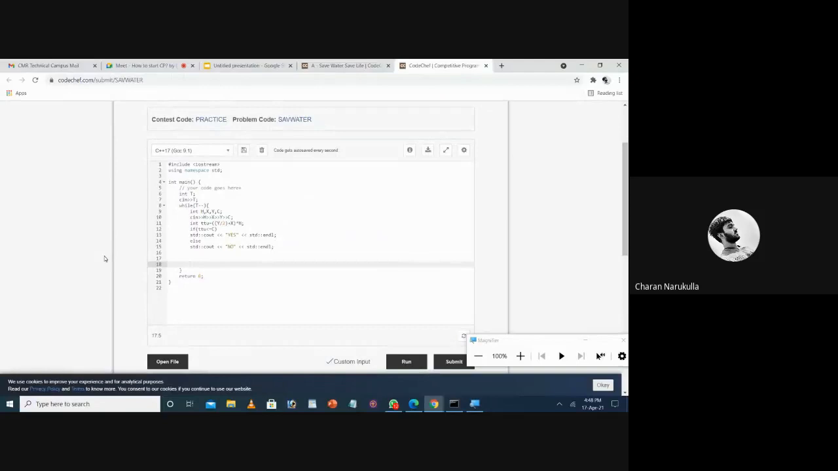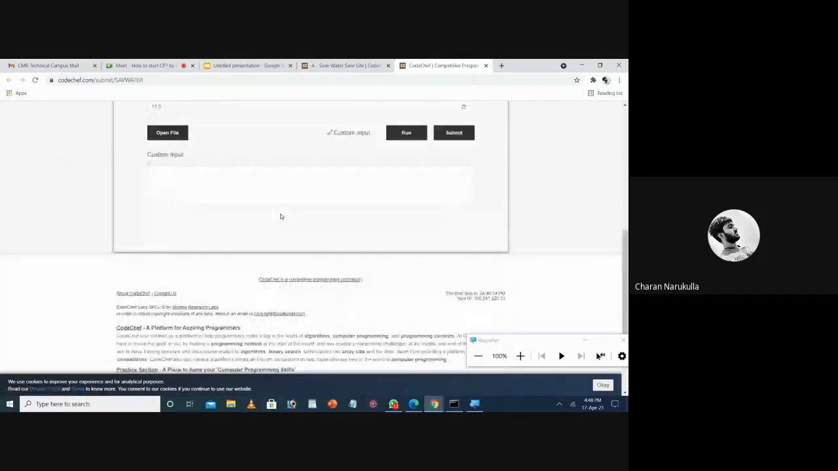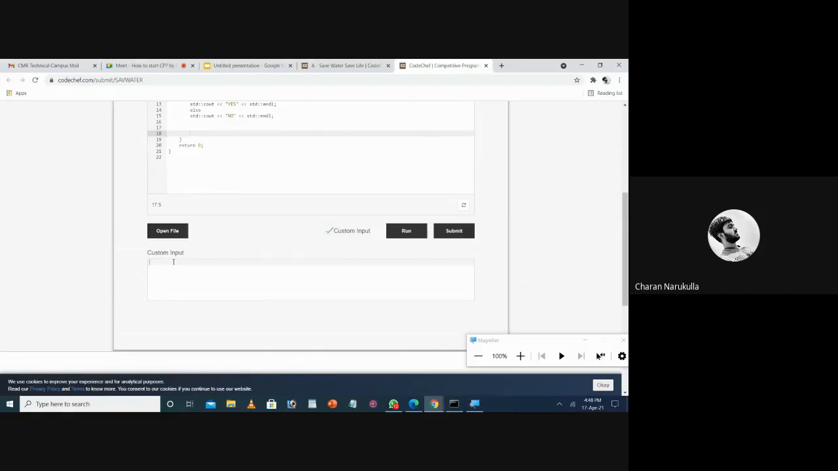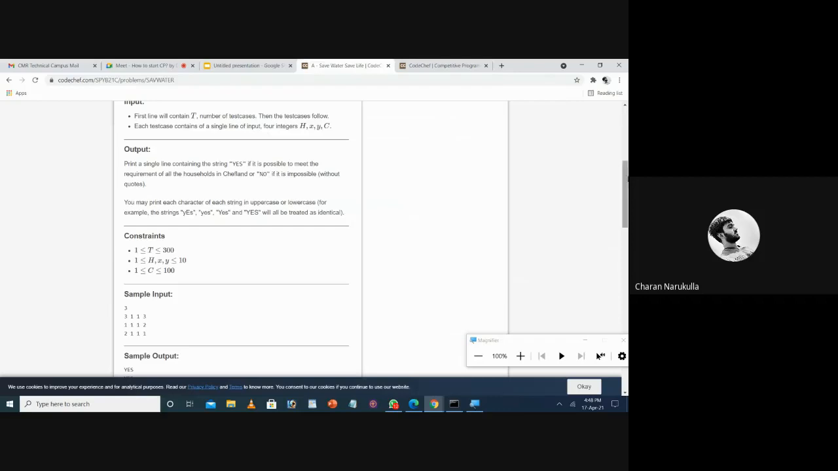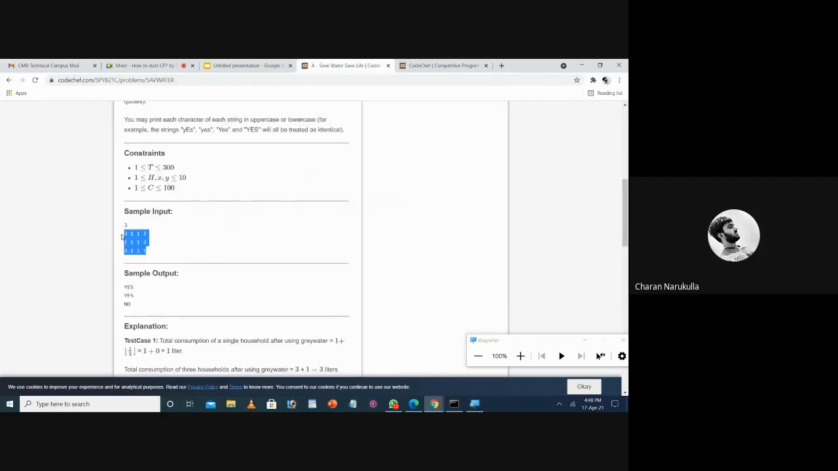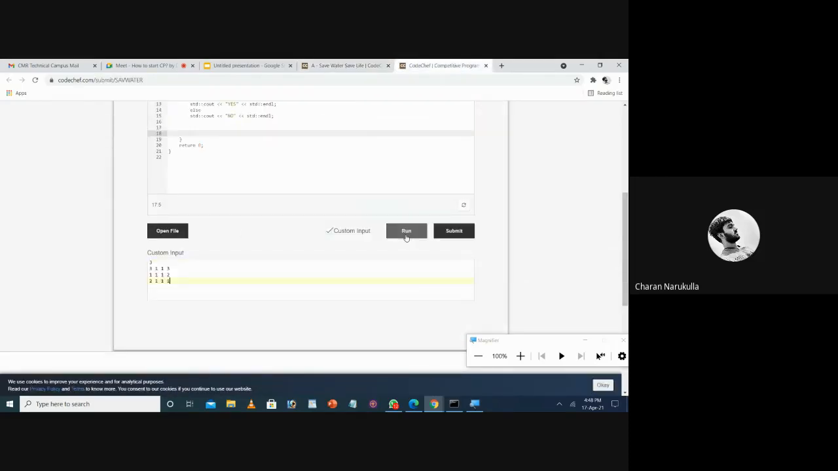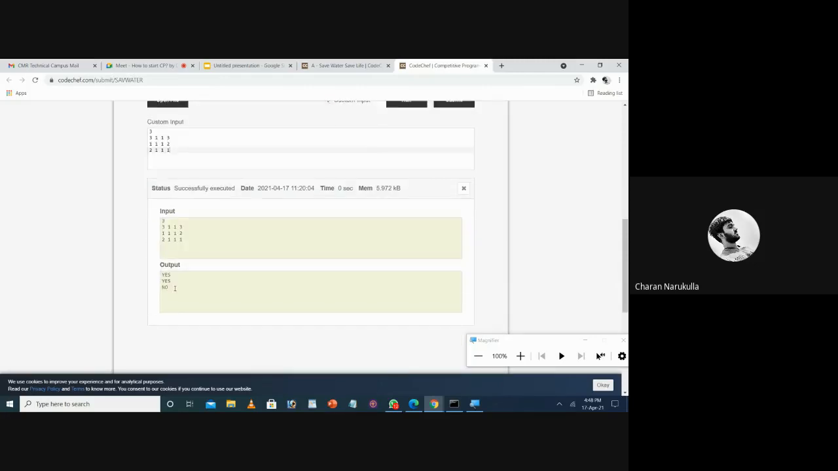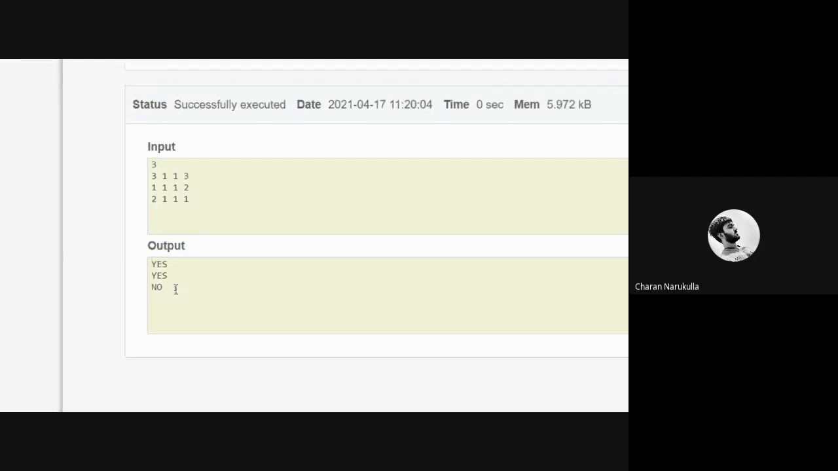Coming to the compilation and testing part, here you can find a field called custom input. In the custom input field, you can specify whatever input you would like to test against this problem. So here I would like to test the same given sample input. I'm copying this and pasting. Here you need to make sure the test input mark button is ticked, and then you need to click on run. So wait for the submission to get executed, and you will get the output here. You can observe that the output we got is correct, yes and no.